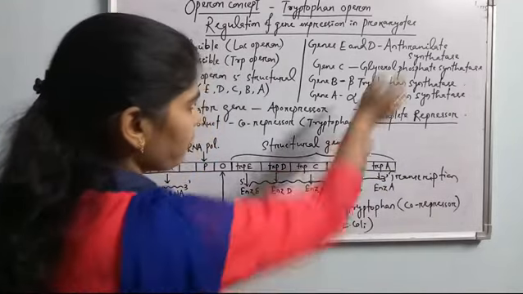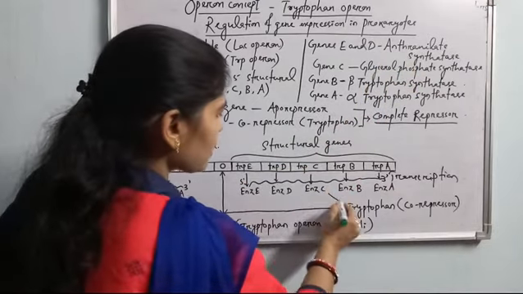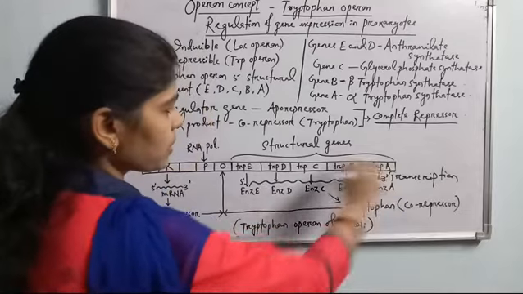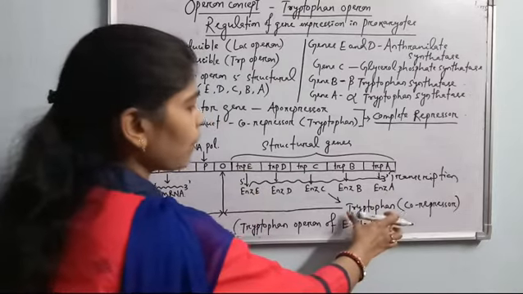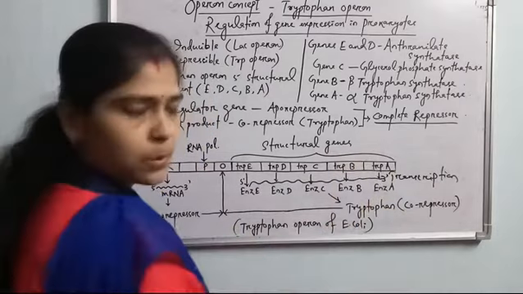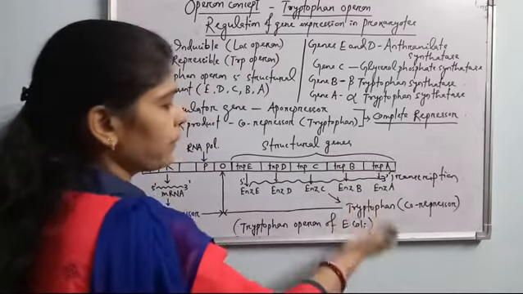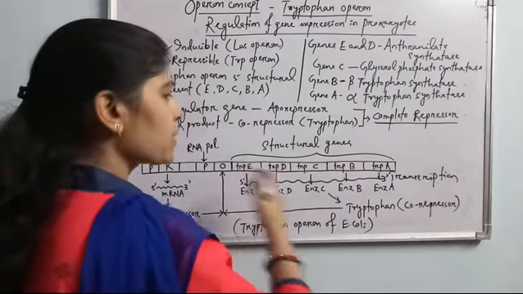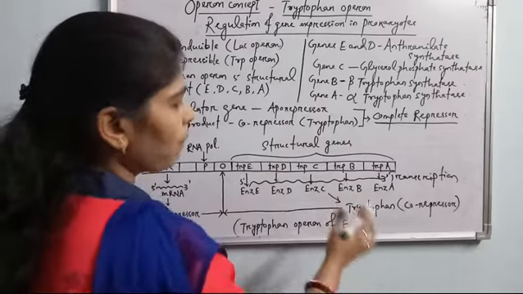These 4 different types of enzymes are needed for the synthesis of the amino acid tryptophan, which is the end product of the expression of the operon. So up to the time the tryptophan amount is much more, these structural genes will continuously express. There will be transcription and there will be translation.